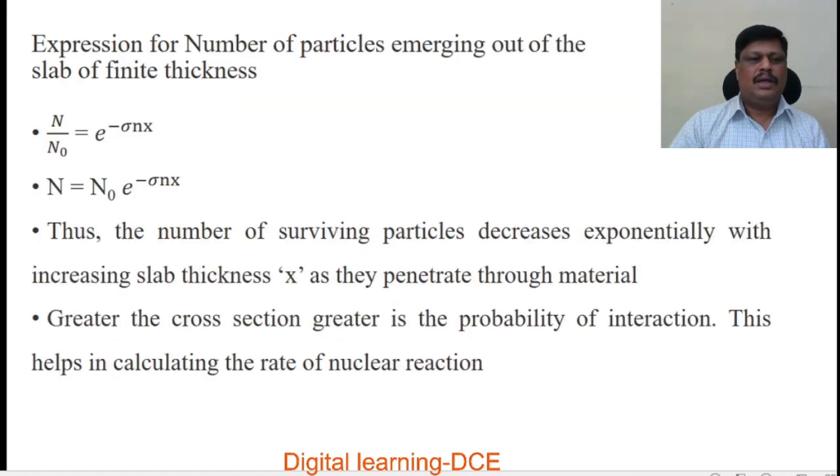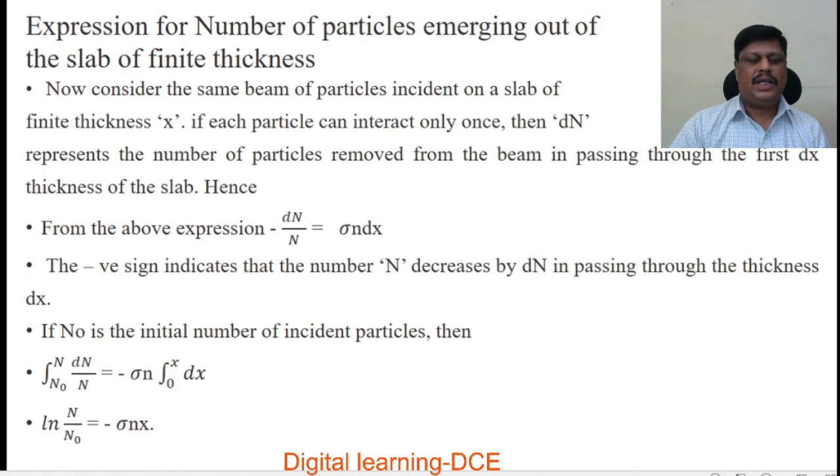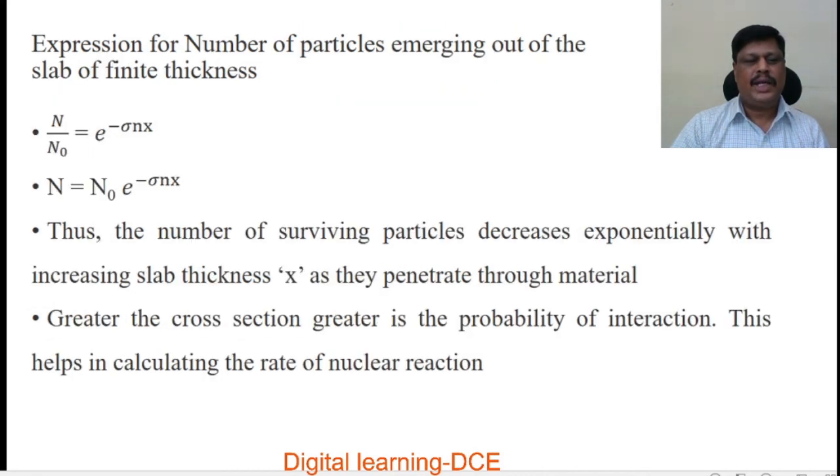If we take the exponential on both sides, log and exponential get cancelled. Then we get n by n naught is equal to e to the power of minus sigma nx. So n by n naught is equal to e to the power of minus sigma nx, or equivalently n is equal to n naught e to the power of minus sigma nx.